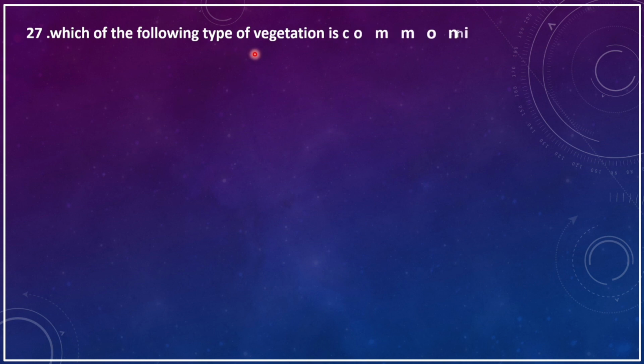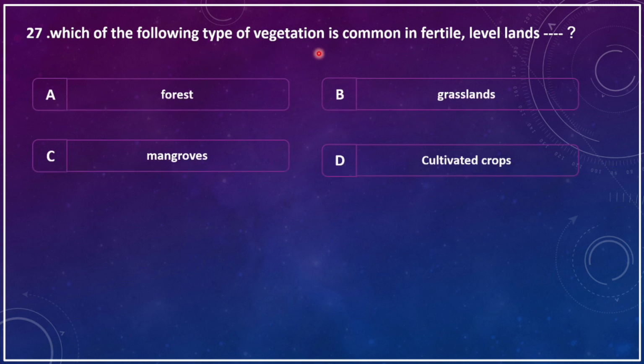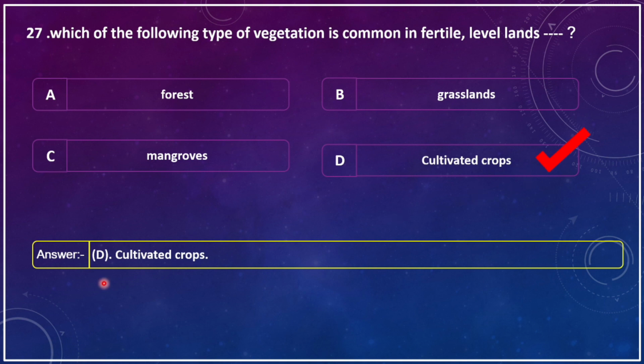Which of the following types of vegetation is common in fertile level lands? A, forest, B, grassland, C, mangrove, D, cultivated crops. The correct answer is cultivated crops.